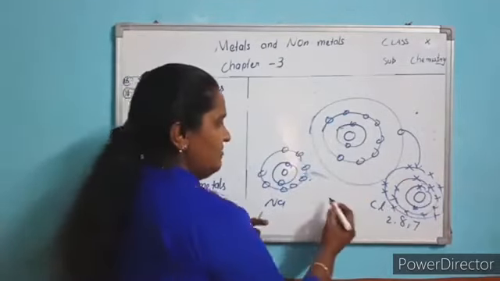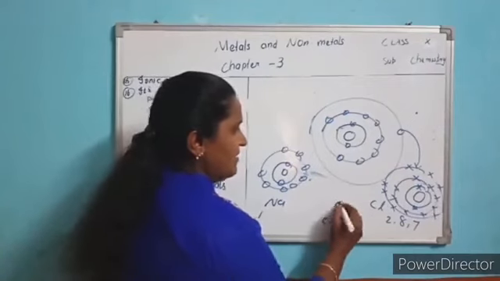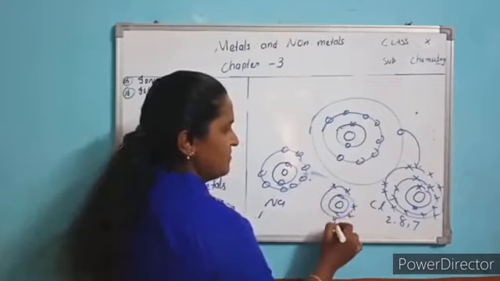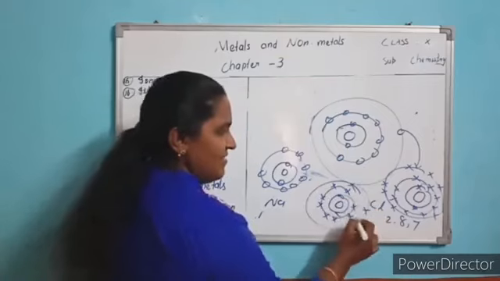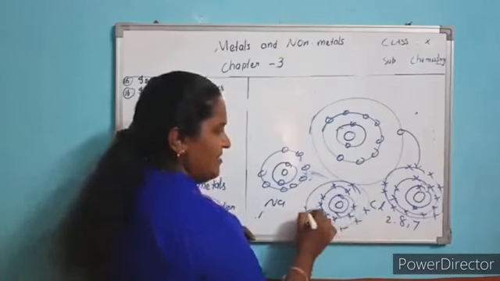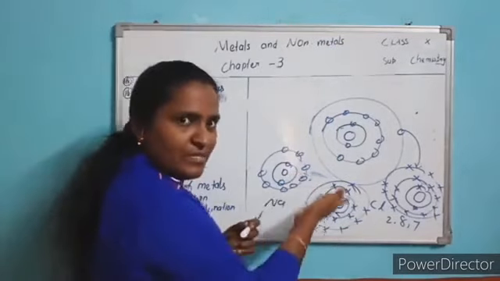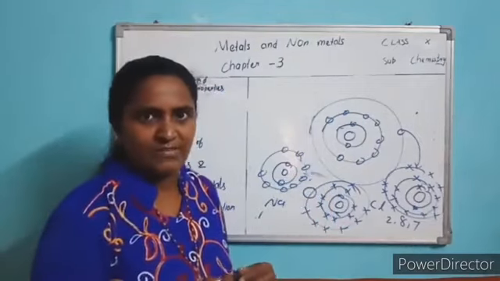And whereas chlorine: nucleus, first shell 2, second shell 8, third shell 8 you have to draw. Okay, its own electrons are 7, then 1 electron donated from the sodium. So that electron you show like this. You got to show like this.